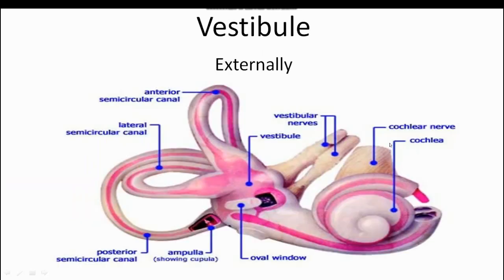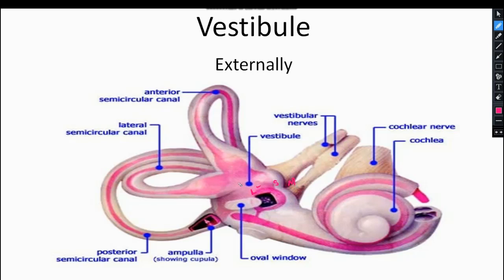Now we will see and understand the vestibule externally. We can see the walls of the vestibule. This wall is the lateral wall, which I am writing as L, whereas this is the superior one, written as S. This wall, which faces the vestibular nerve, is the medial wall.